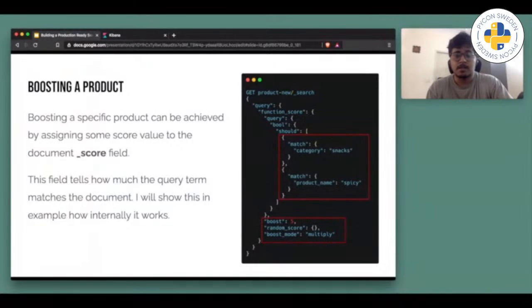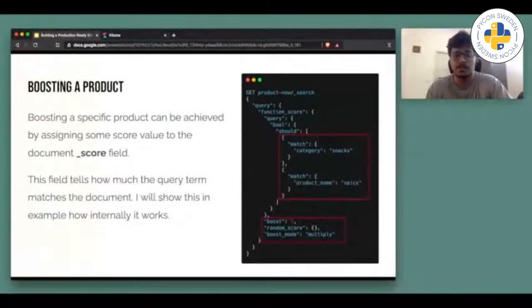There can also be a condition like if we query snacks and spicy together, Elasticsearch may return us something spicy, or other things as well, it can be vegetable also. So I'm assigning some random score to it just to make sure I get the product which I want. These random scores can also be assigned to each document by using inline scripts in Elasticsearch as well. But I'm not using any inline script, I'm just keeping it pretty straightforward and at an easier level so that everyone can understand what's happening.